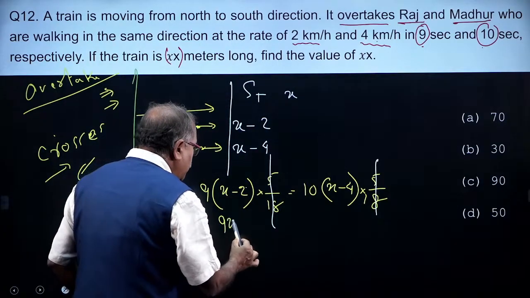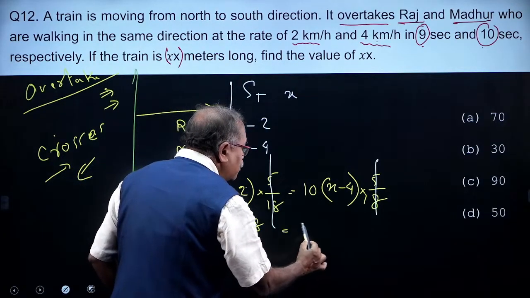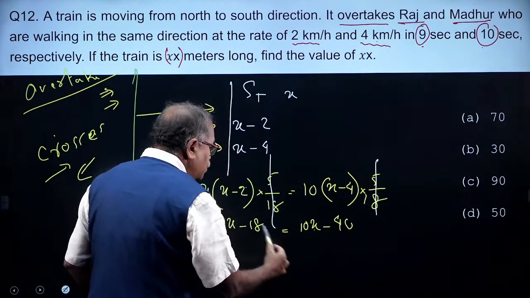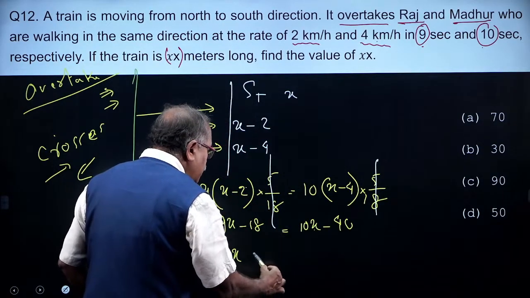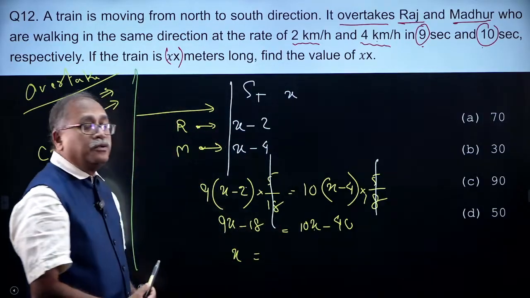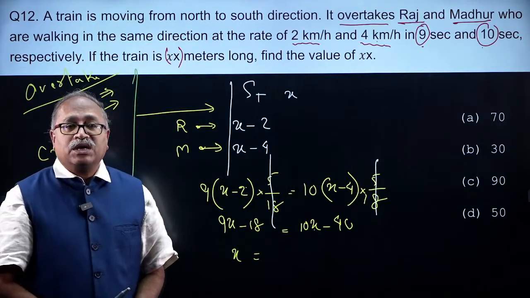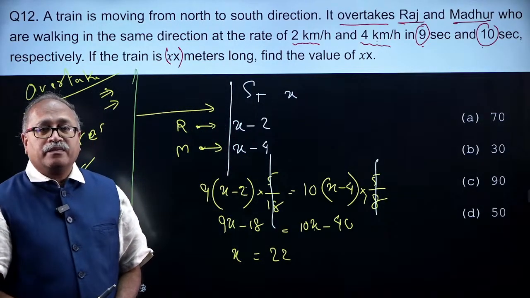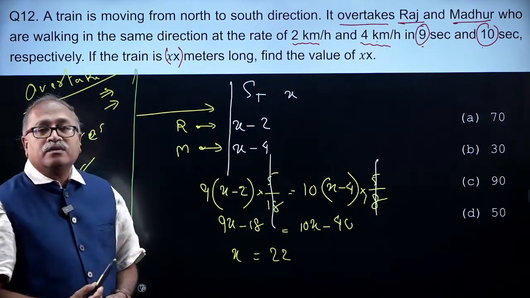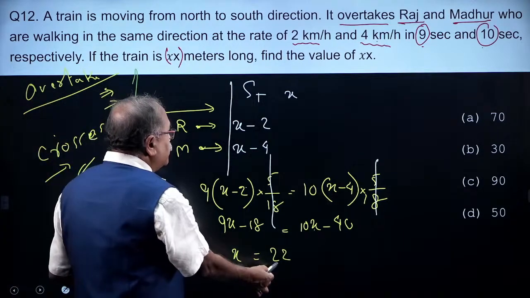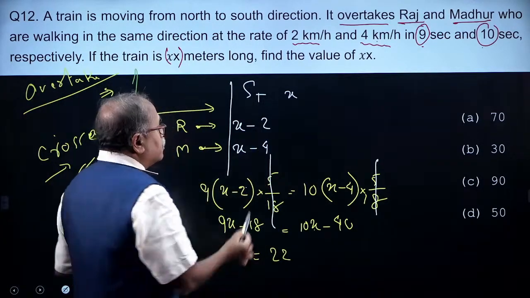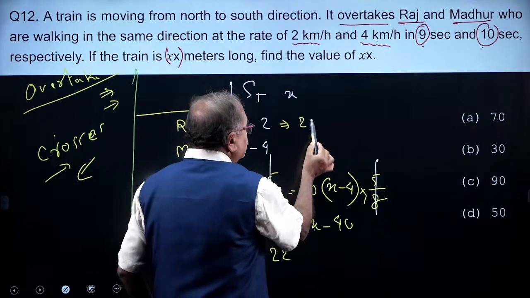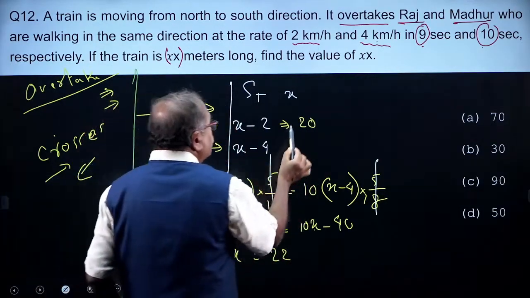So, I get 9x minus 18, which is equal to 10x minus 40. So, what is x over here? When you cancel this, you get x, you bring this over here, then 40 minus 18 comes to 22 meter per second. What is the length of the train? Here 22 minus 2, how much is it? 20. So, I will be using this 20.